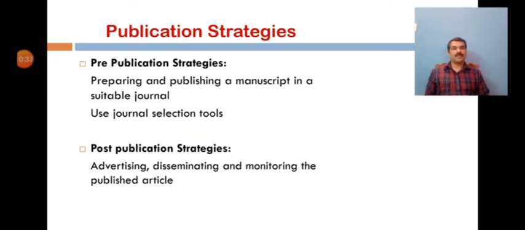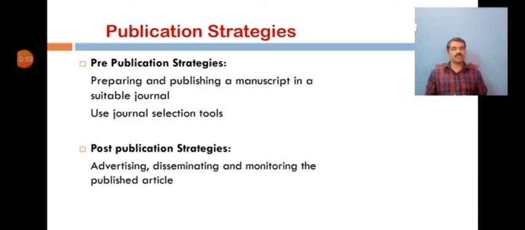In order to contribute to the visibility and citation of these scholarly publication activities, we have to perform them under two major strategies. So publication strategies come under two major categories. The stage one, or first step, is the activities before the article is published. That is called pre-publication strategies.